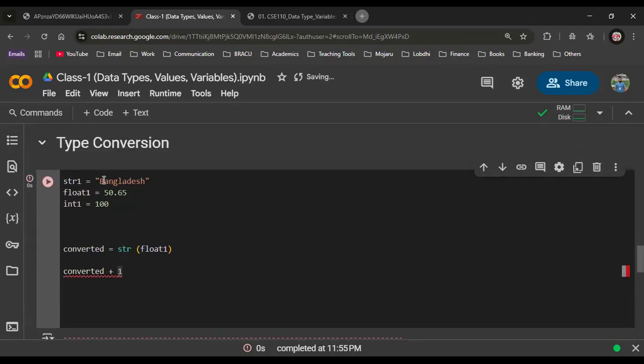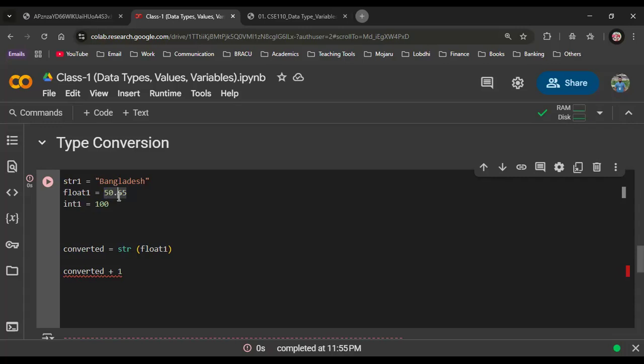So we have understood the concept of string as a sequence of characters, right? Now when you have converted this float value into a string, Python considers 5 just as a character, not as a number. Then 0 as a character. Then this point is not a point anymore as a string.